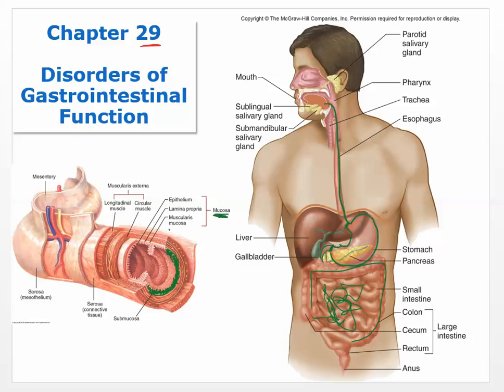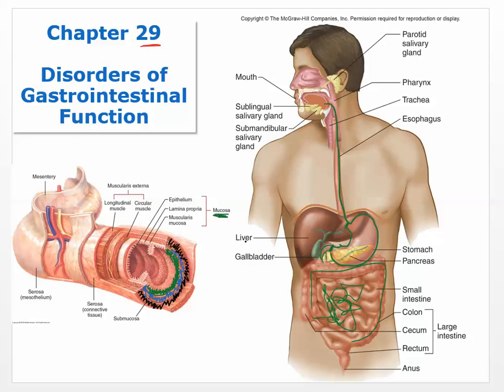And then on the other side of that, sort of the middle layer, is the submucosa. So the submucosal layer sits out here in this area. And then outside of that is the muscular layer. The muscular layer has smooth muscle, and the smooth muscle is what causes the peristalsis and the motility, and it moves stuff through the intestines.